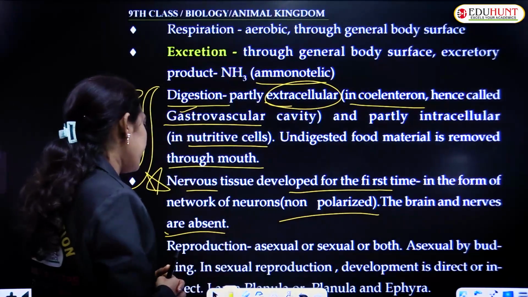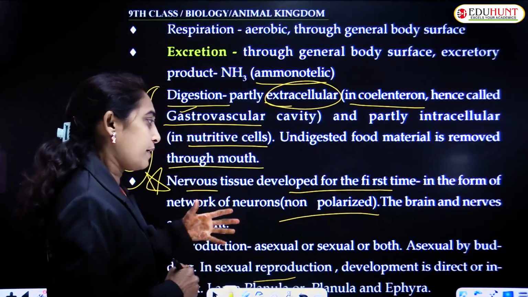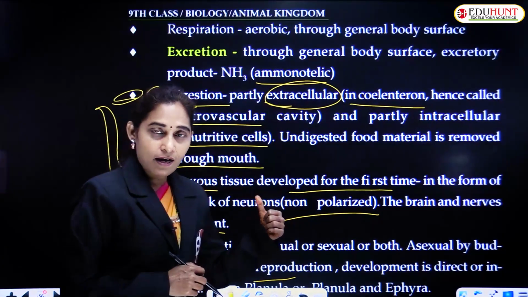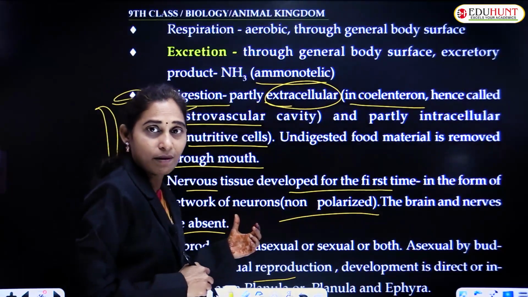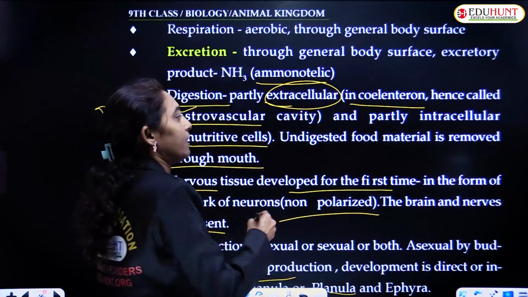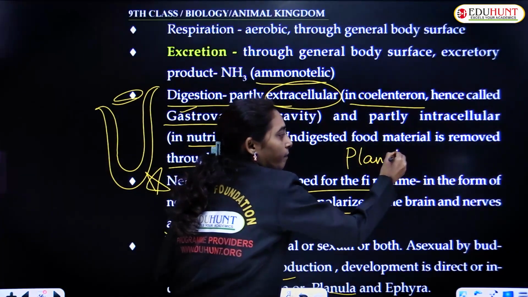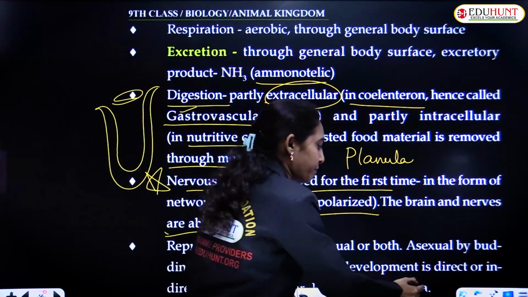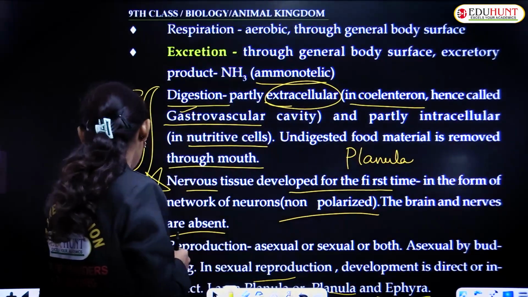That is called budding. And in sexual reproduction, development is direct or indirect, and the larva is planula. A larval form is there in the development, that is planula. What is the name of the larva? Planula. Sometimes planula and ephyra, these two larvae are also seen in some.